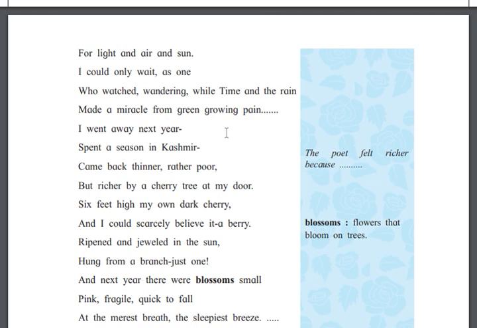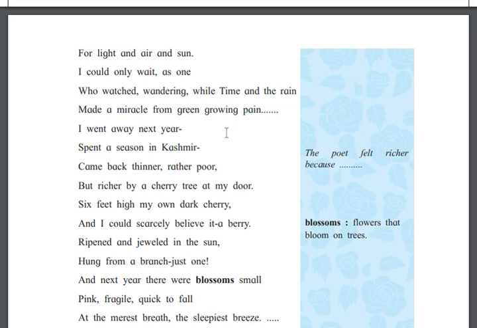And when I came back from Kashmir, the thinner and the thinner, rather poor, but richer by a cherry tree at my door. So the poet is explaining, when I went away from my house, and when I came back after a year, I saw